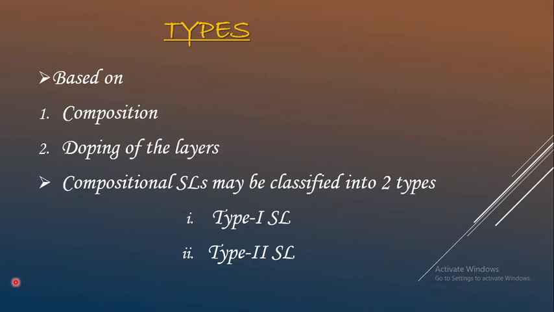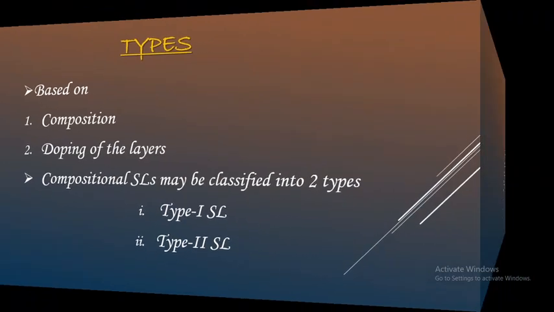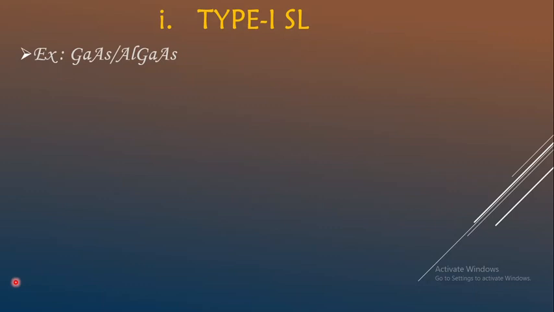Type 1 superlattice was studied first, for which we have our ideal example which we have already considered, gallium arsenide with aluminium gallium arsenide, where gallium arsenide has a lower band gap when compared to aluminium gallium arsenide. So when the heterojunction is formed, we get an electron trap in gallium arsenide. That is, a quantum well is formed.